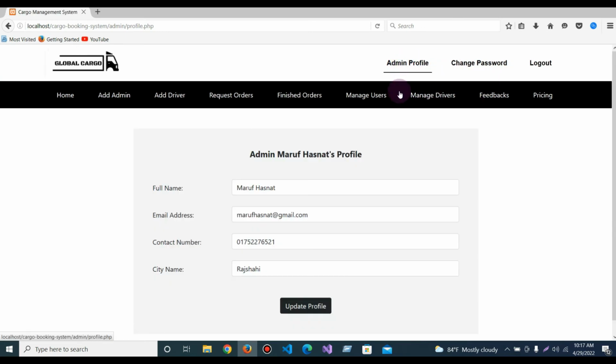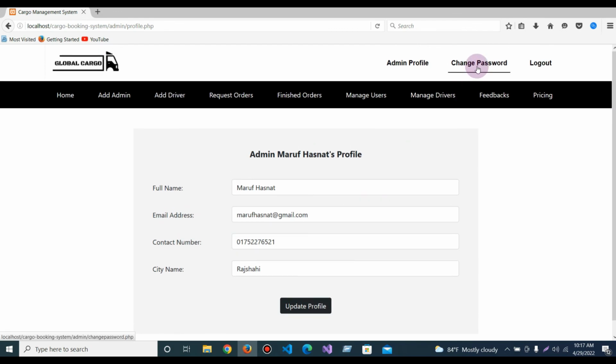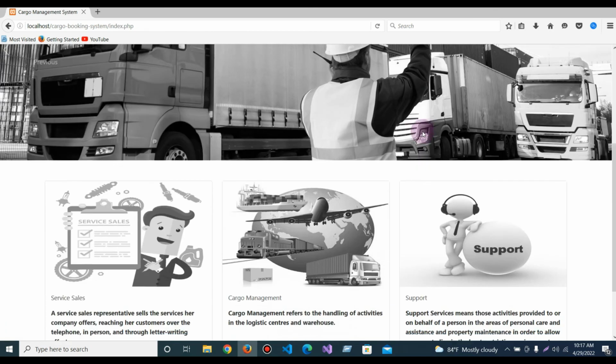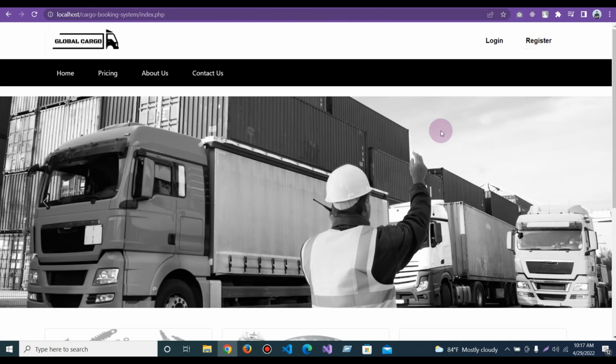And here I can also see my admin profile and can update my profile, and also change the password. And if I log out, then I will come to the main website. And also if as a customer I log out, then I can come to the main website. So that's all, that's how the system works.